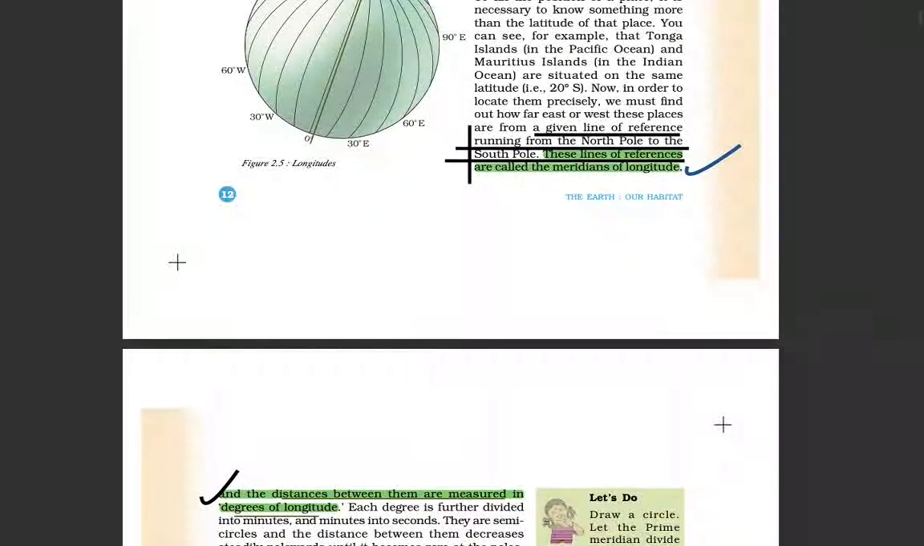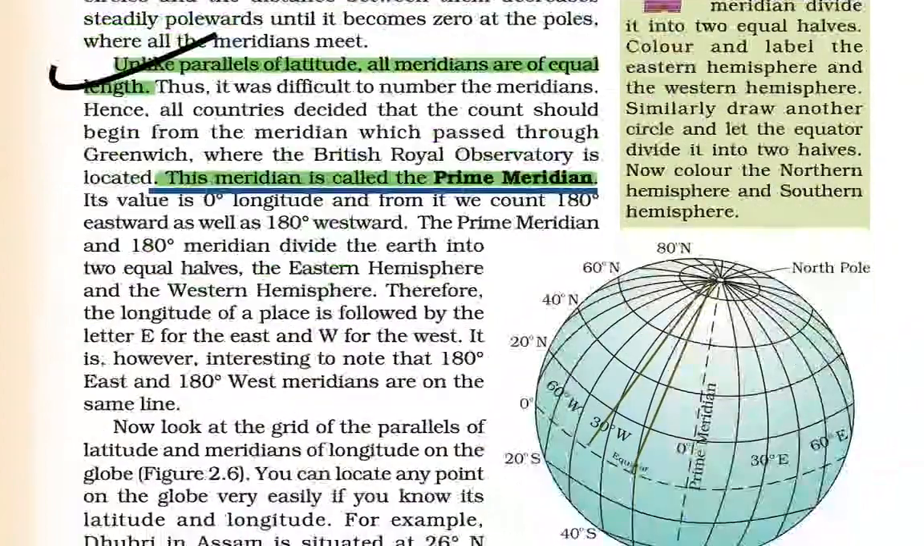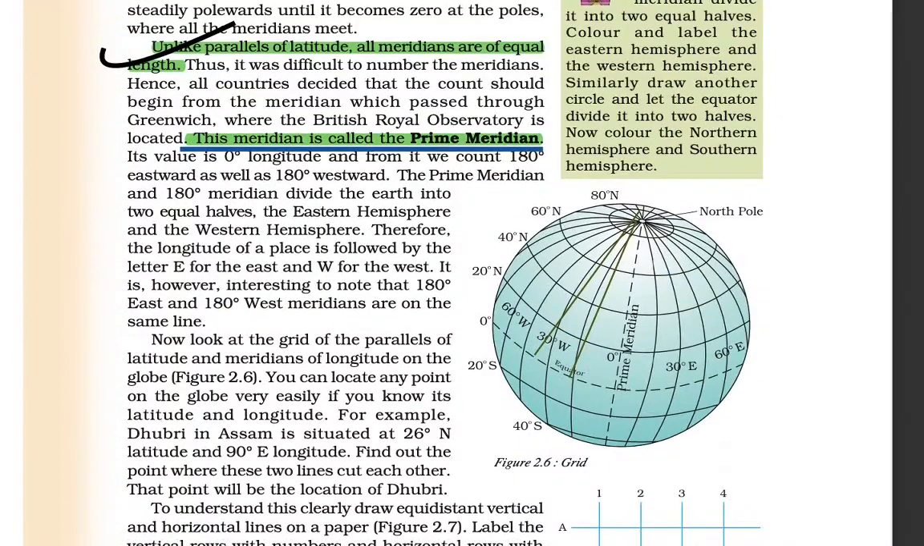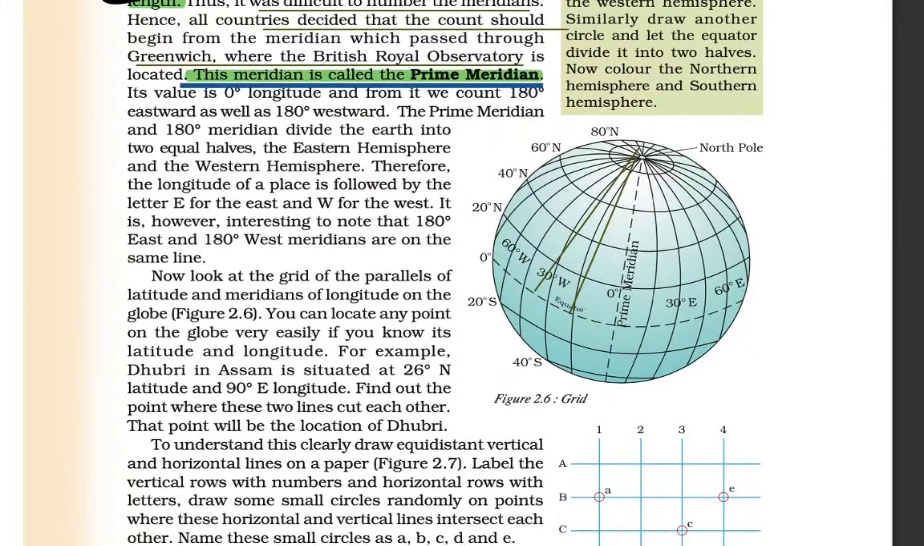Now coming to the next, these lines of reference are called the meridians of longitude, and the distance decreases with the degree as they are measured towards the pole. Unlike parallels of latitude, all meridians are equal in length, so it was difficult to number the meridians. Hence all the countries decided that the count should begin from the meridian which passes through Greenwich, where the British Royal Observatory is located. This is known as the prime meridian, and it is considered to be the 0 degree of longitude.